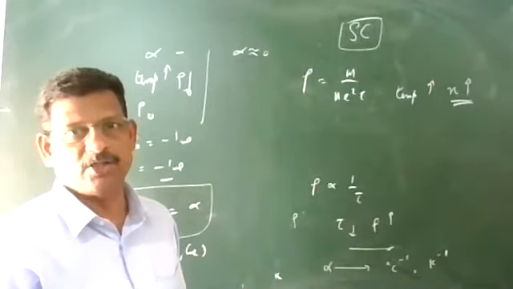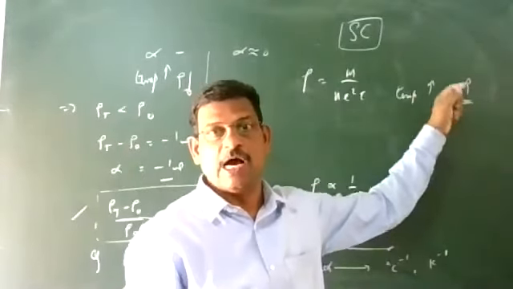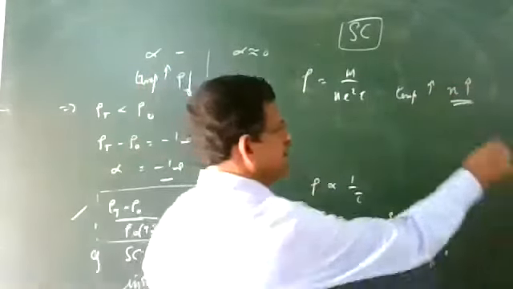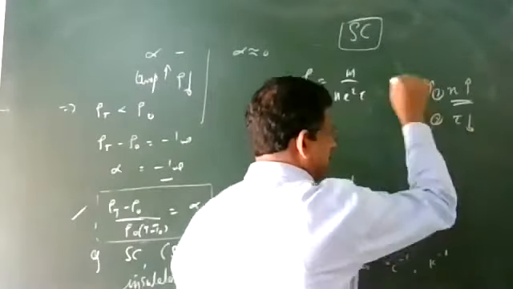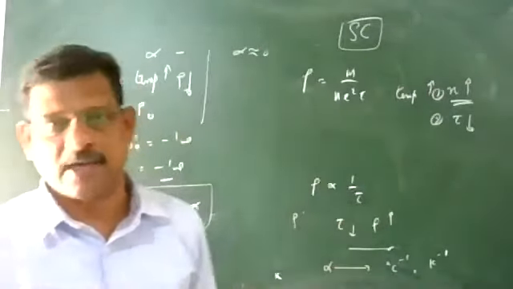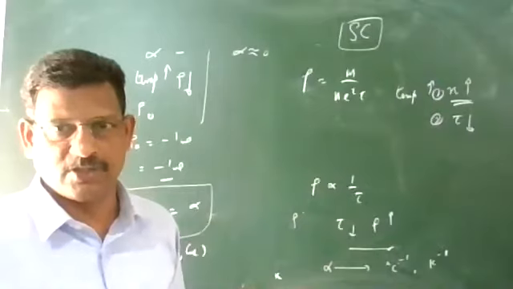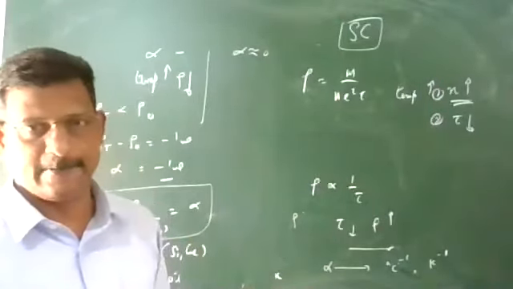So the number density of charge carriers will increase. At the same time, the relaxation time decreases.